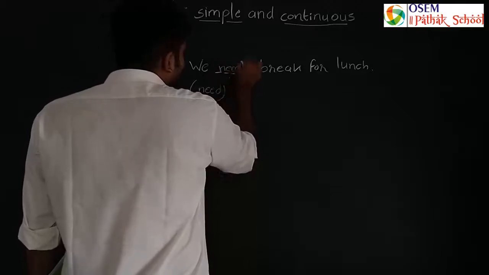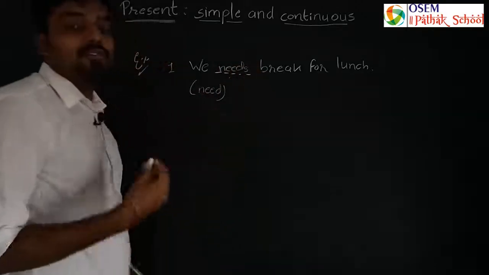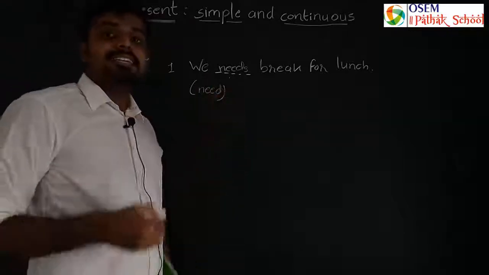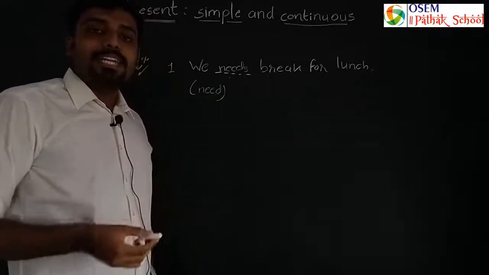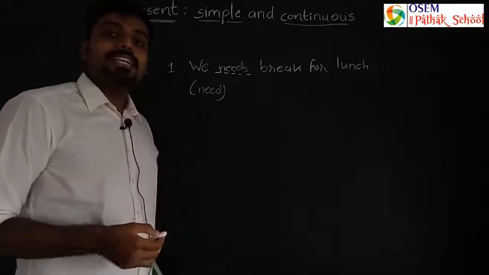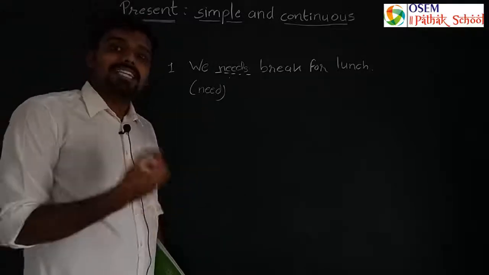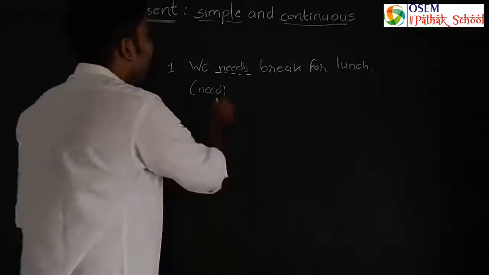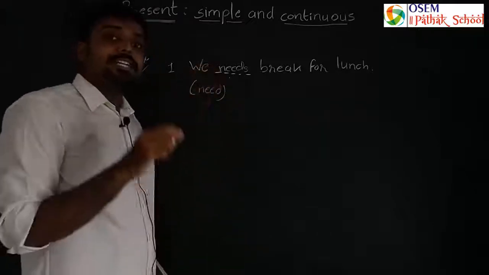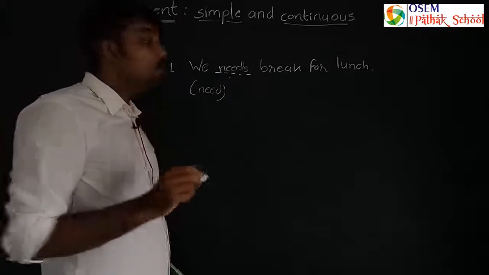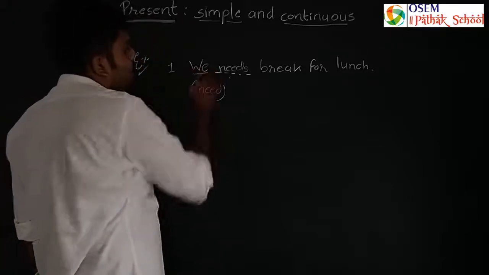We need break for lunch, and you are showing here routine that you need a break, यानी कि आपको ब्रेक चाहिए किसके लिए? लंच करने के लिए. So it is a routine that you need break every day, right? So we added s or es according to the second rule, that कि जब भी हम plural noun या pronoun, right?